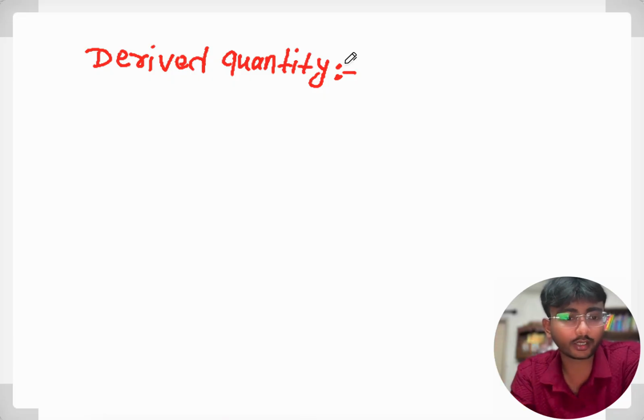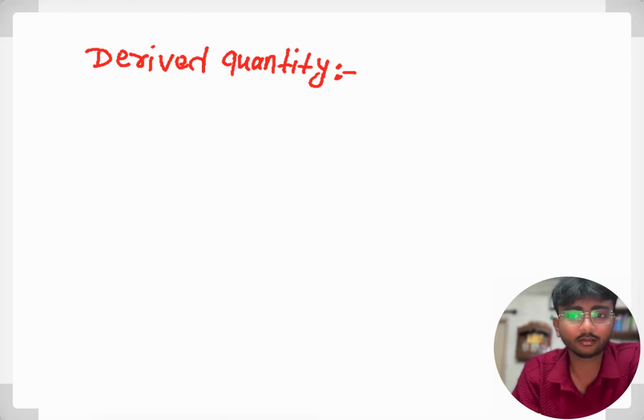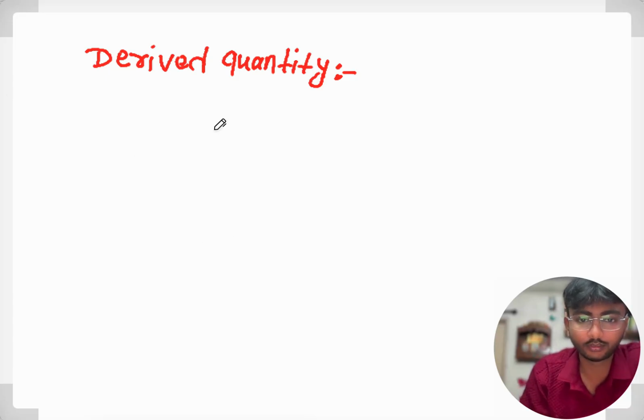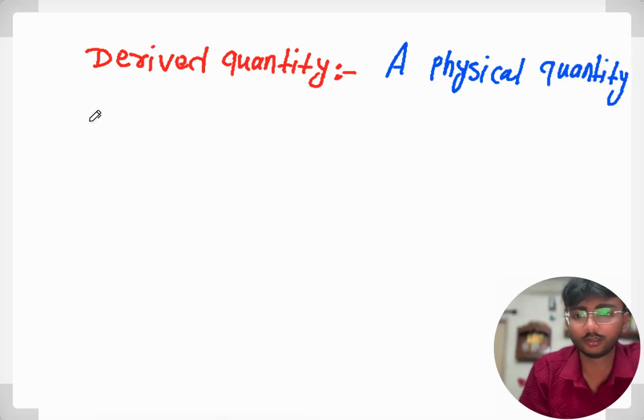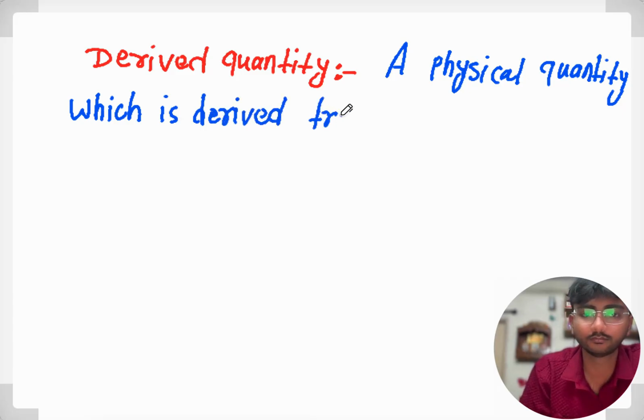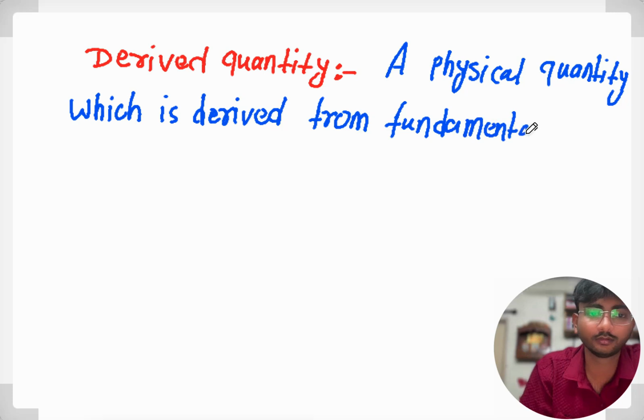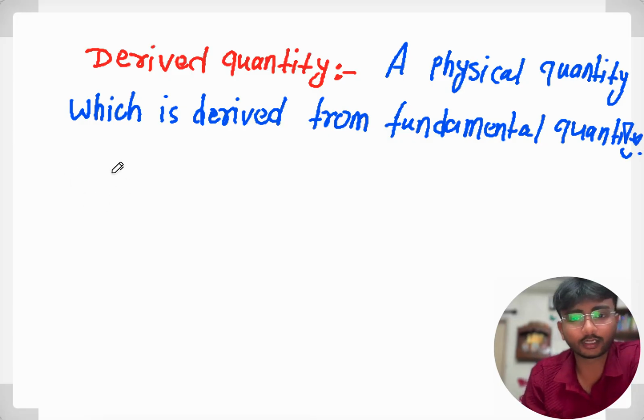So derived quantity is a physical quantity which is derived from fundamental quantities.